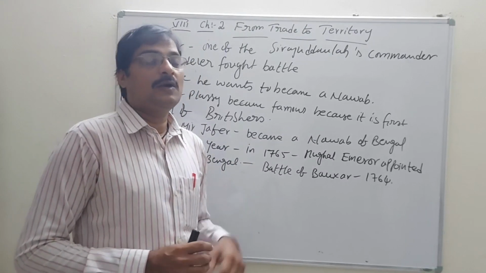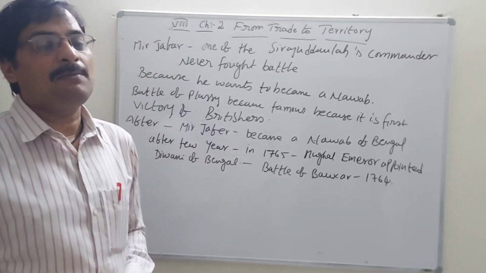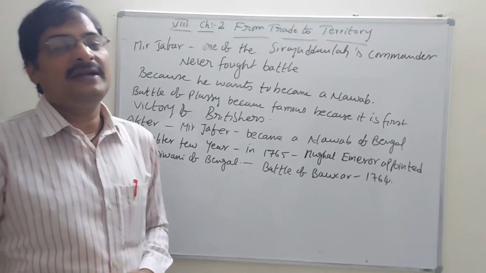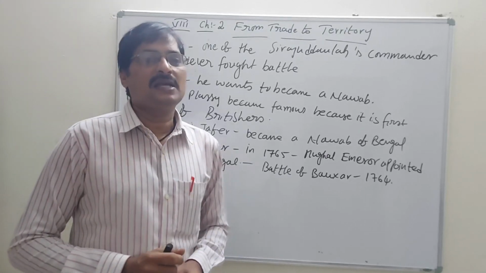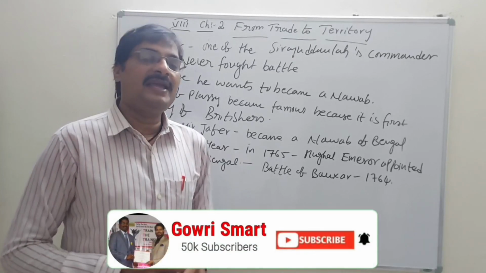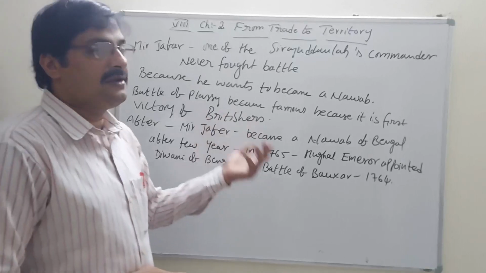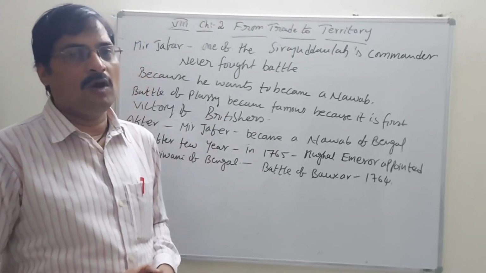And according to this situation, Mir Qasim is there. Mir Qasim is compliant to Mir Jafar, but the Mir Qasim complaint was not at all successful. And again Mir Jafar was recaptured and he became Nawab of Bengal.